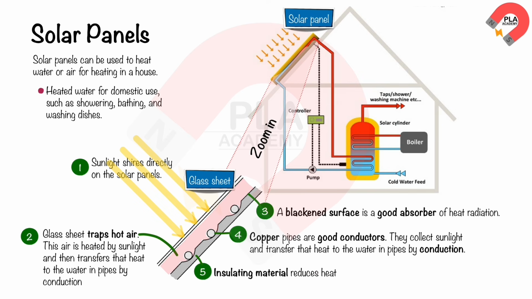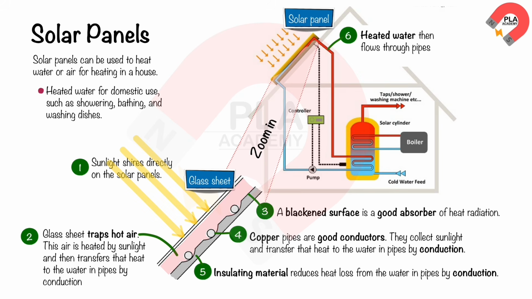The insulating material reduces heat loss from the water in pipes. The heated water then flows through pipes to the rest of the house.